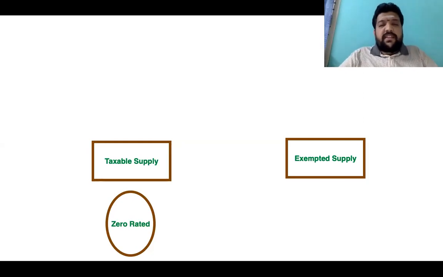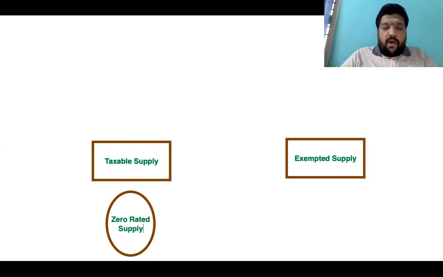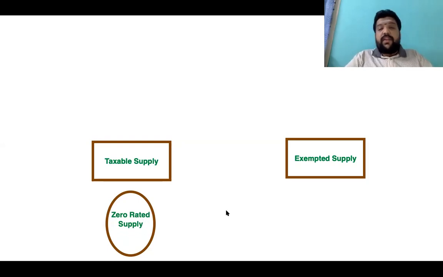What do we mean by zero rated supply? As far as zero rated supply is concerned, all those exports of goods to a foreign country, exports of services to a foreign country, and SEZs are treated as zero rated supply.